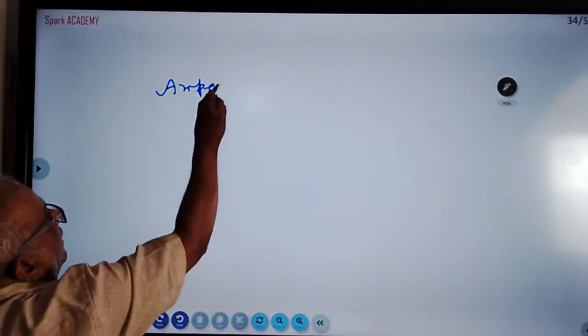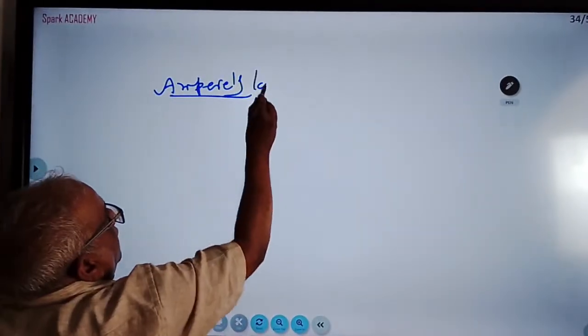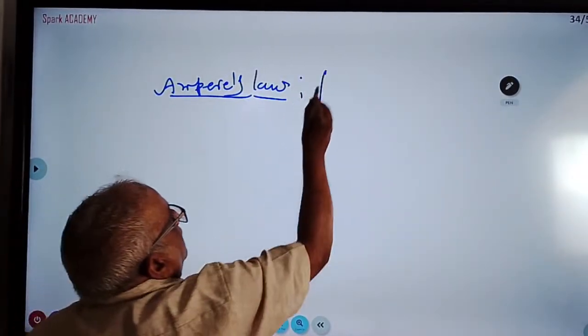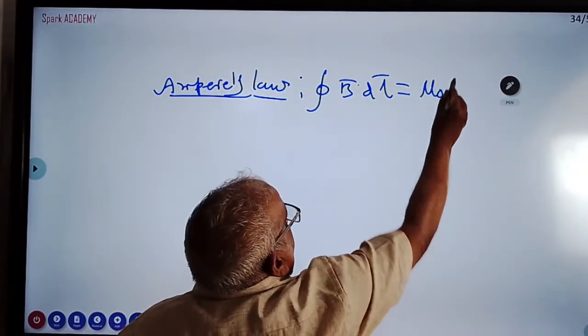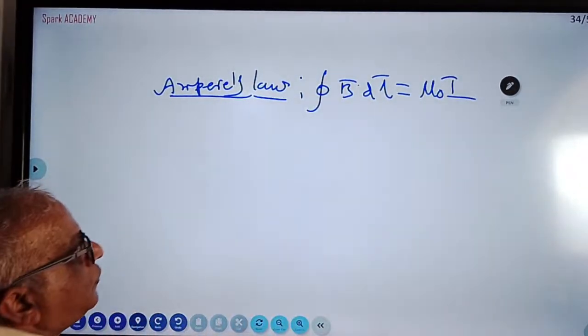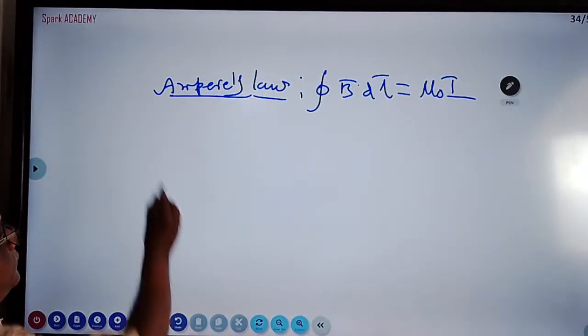I am writing only the statement here. Ampere's law. What is Ampere's law? The integral of B dot dl is equal to mu0 times the current enclosed. This is called Ampere's law.